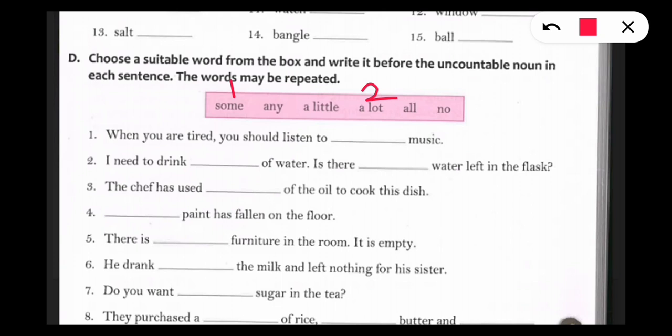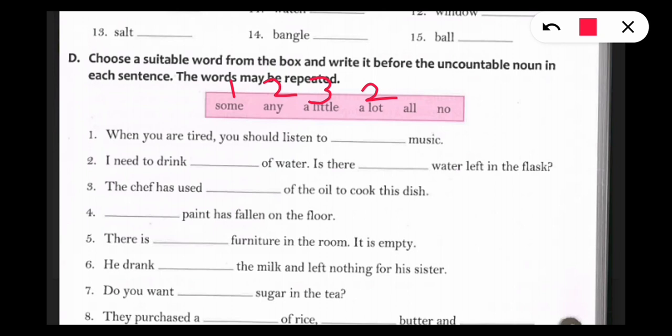Is there any water left in the flask? Means any water left in the flask. The chef has used a little of the oil to cook this dish.